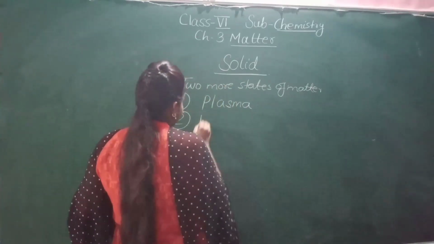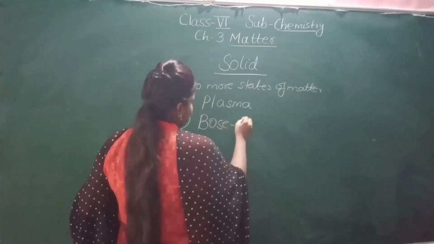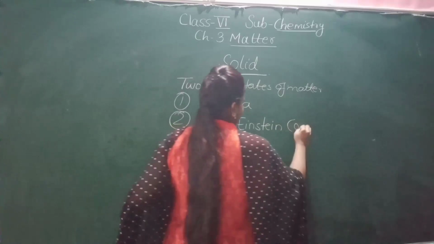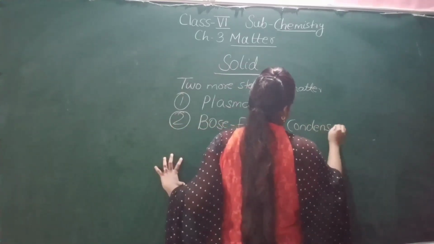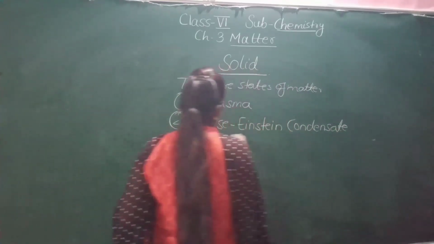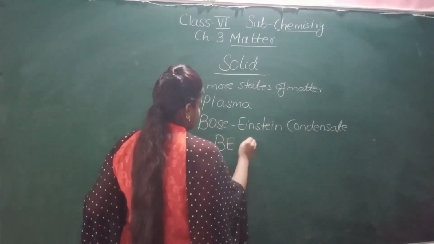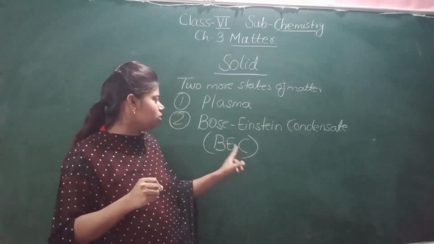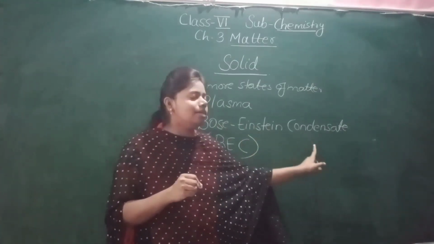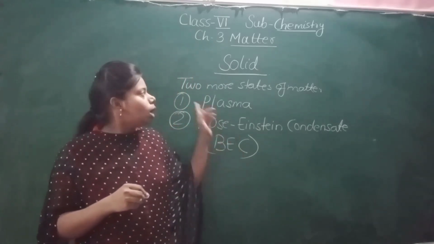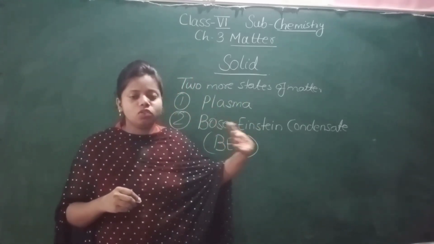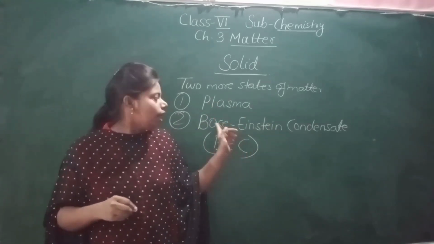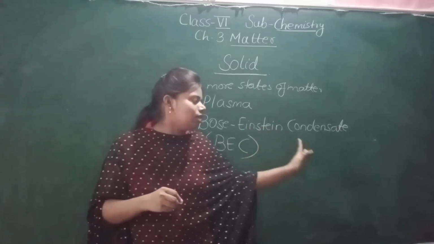Number two is Bose-Einstein condensate. We even write this in the short form BEC. The full form of BEC is Bose-Einstein condensate. So the two more states, except solid, liquid, gas, are plasma and Bose-Einstein condensate.